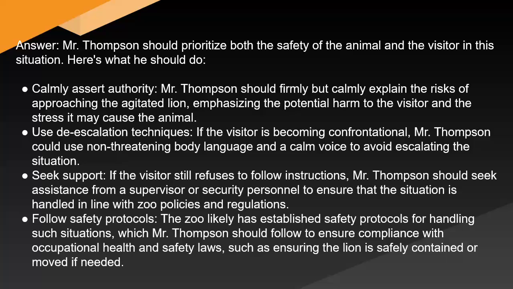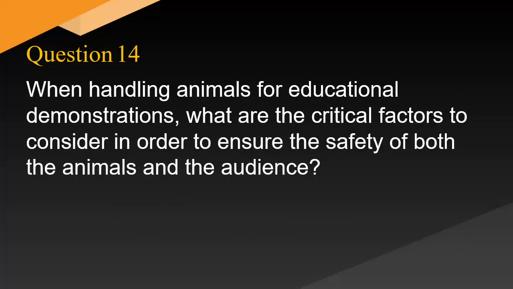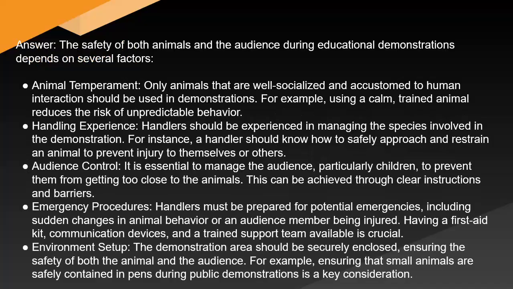or moved if needed. When handling animals for educational demonstrations, what are the critical factors to consider in order to ensure the safety of both the animals and the audience? Answer: the safety of both animals and the audience during educational demonstrations depends on several factors. Animal temperament. Only animals that are well socialized and accustomed to human interaction should be used in demonstrations. For example, using a calm, trained animal reduces the risk of unpredictable behavior.